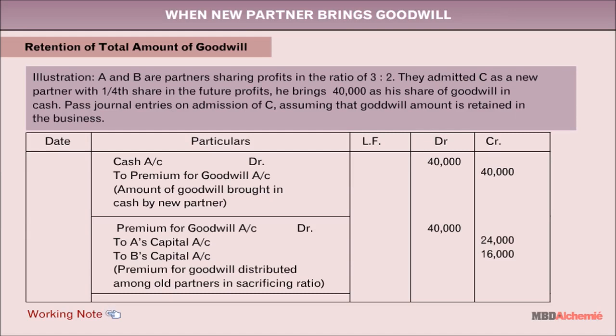Retention of partial amount of goodwill. When a part of total amount of goodwill is retained in the business, and a part is withdrawn by the old partners, journal entries are passed for receipt of total amount of goodwill, distribution of part of amount to old partners, and retention of part of total amount of goodwill. Let's understand with an example.